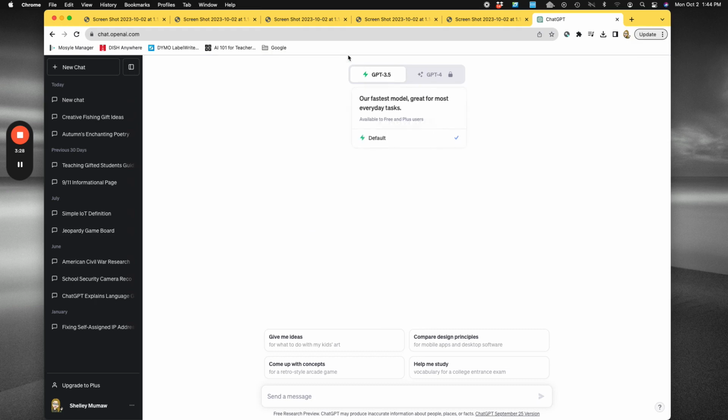So I have ChatGPT 3.5 here, and over on the left-hand side, this is where I would have my new chats. You'll notice that I have all of my history here of where I've been today versus 30 days ago versus July, June, and clear back to January. And then down here at the bottom, it's giving me ideas.